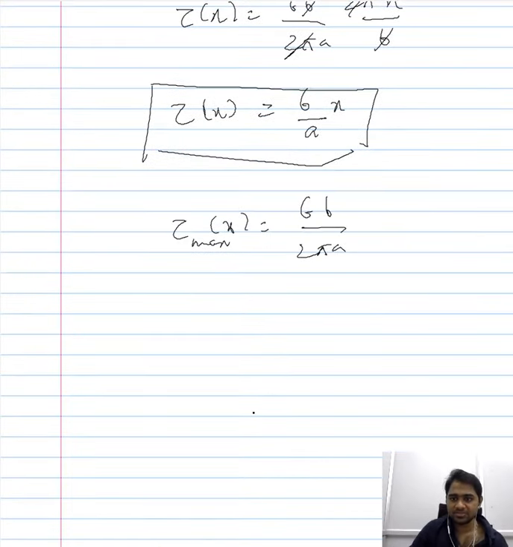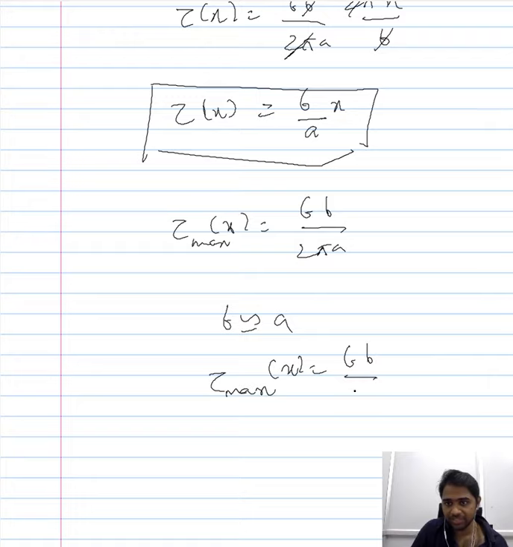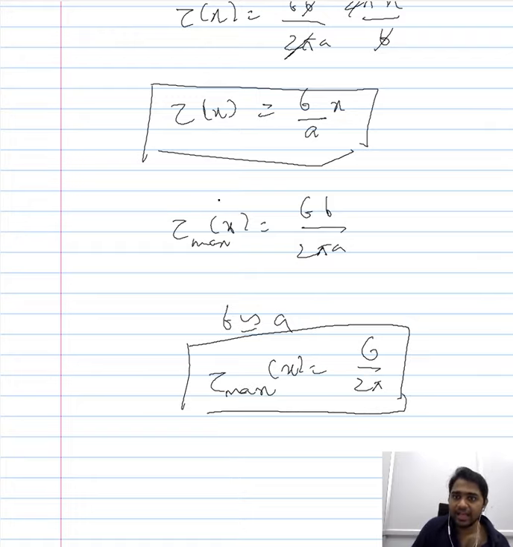And in most systems, since B is more or less equal to A, the maximum amount of stress that is required to bring about the plastic deformation would be G by 2 pi. Now we have to be aware that this maximum amount of stress is a constant, it is not dependent on x.